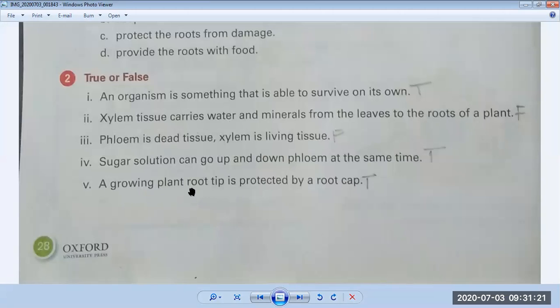Now number five, and this is the last true false. A growing plant root tip is protected by a root cap. Yes, this is true. When there is a growing plant, when its root tips, when the early root begins to grow inside the soil, in the early stage it is protected by a root cap. This is the true answer.